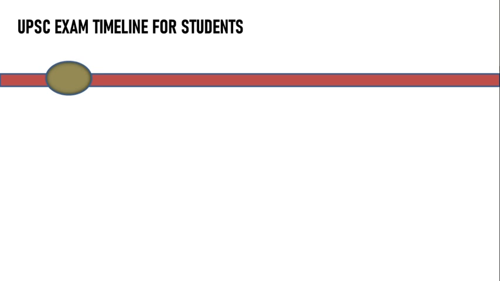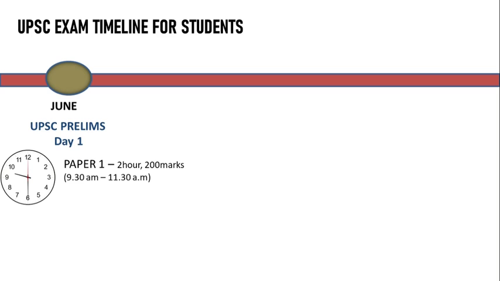UPSC conducts its prelim paper in the month of June. UPSC prelim is an objective type exam and it is divided into two papers, and both papers are conducted on the same day. Paper 1 of prelim is of 2 hours and includes 200 marks MCQ questions with negative marking. This paper is the deciding paper. The marks of this paper are counted for the final merit list.